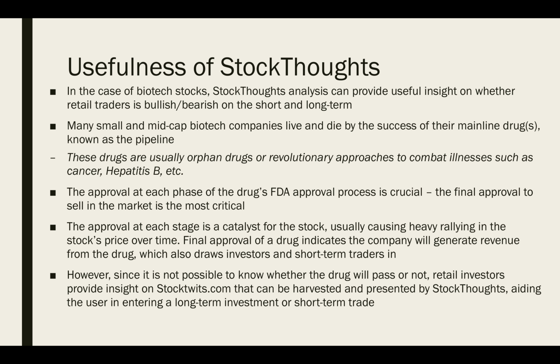The approval at each phase of the drug's FDA approval process is crucial. The final approval to sell in the market is the most critical. The approval at each stage is a catalyst for the stock, usually causing heavy rallying in the stock's price over time. The final approval of a drug indicates the company will generate revenue from the drug, which also draws investors and short-term traders in.